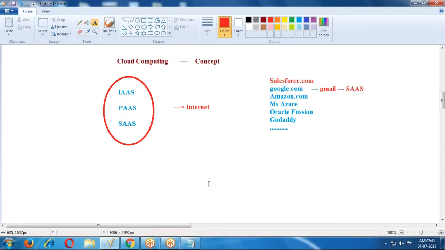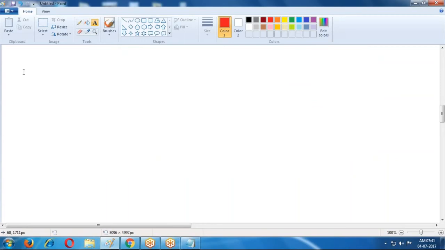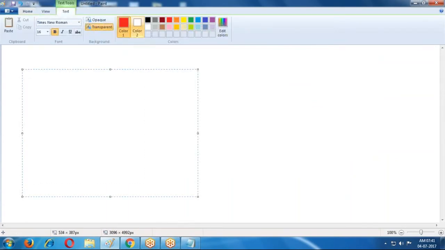How is it applicable? Infrastructure as a service, platform as a service and software as a service. Service oriented. Now, I require one database, infrastructure as a service.